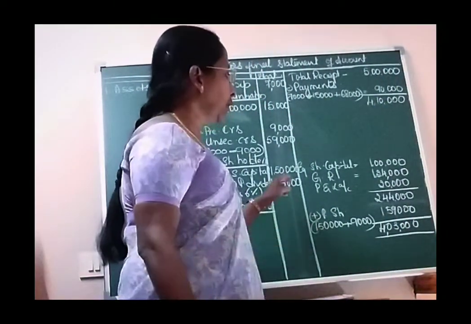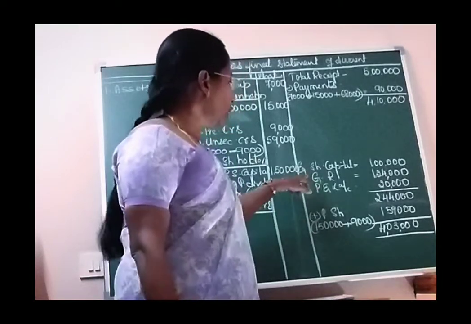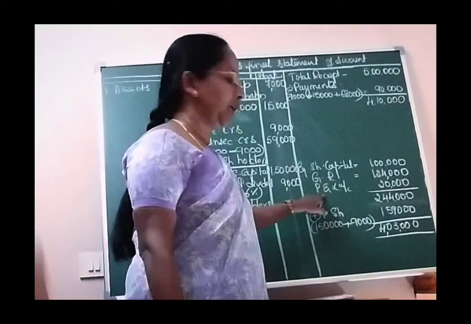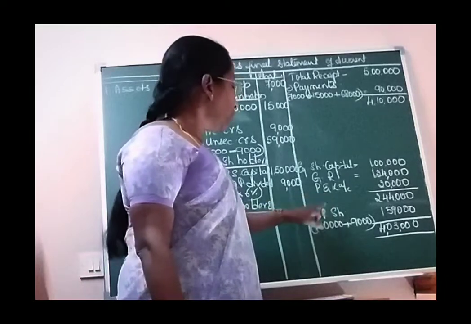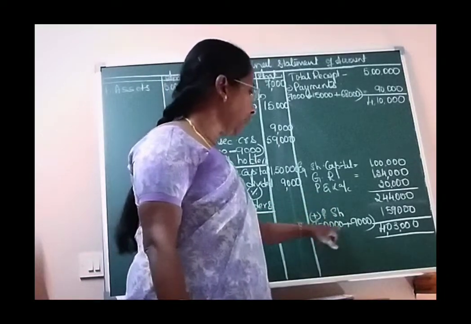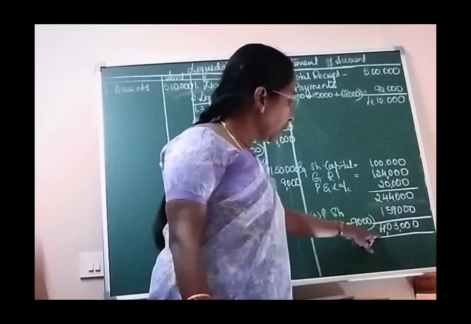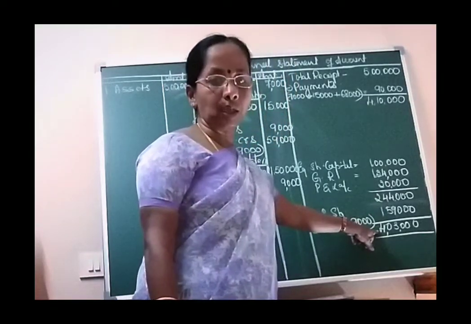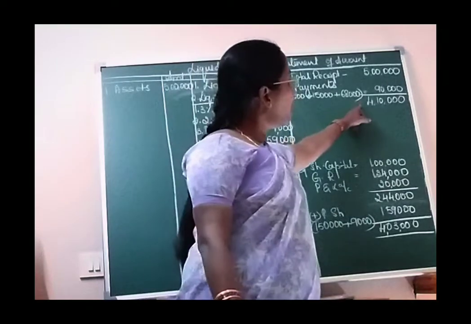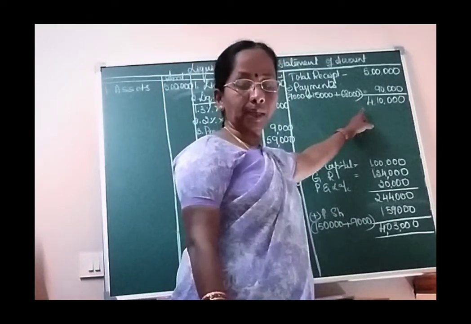I think it is very clear to you. For equity shareholders, capital, general reserve, and P&L account we have to pay. For preference shareholders, capital plus arrears of dividend. So these two put together, we have to pay 4,03,000. Now the cash availability is 4,10,000.